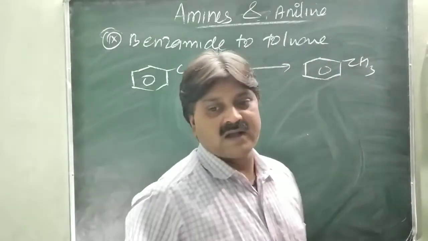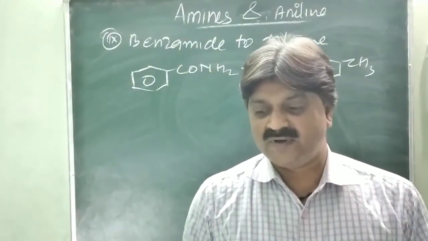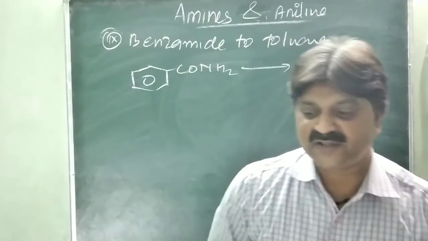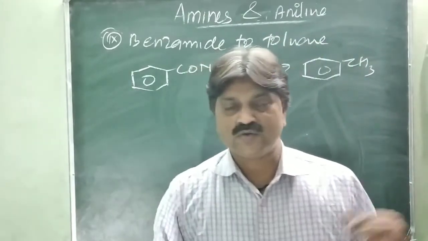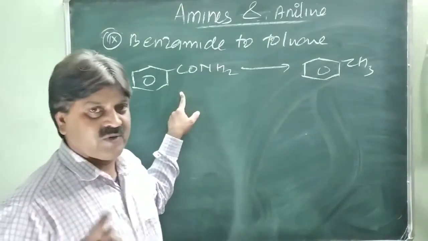How do you carry out this conversion? First of all, it is necessary to convert the amide into benzene, followed by a Friedel-Crafts reaction.